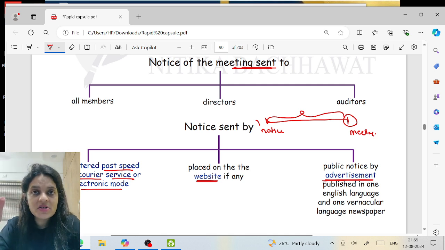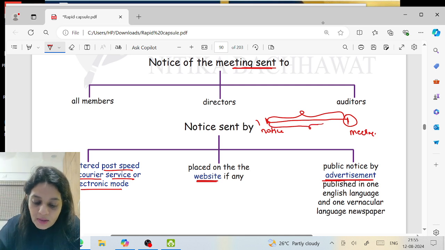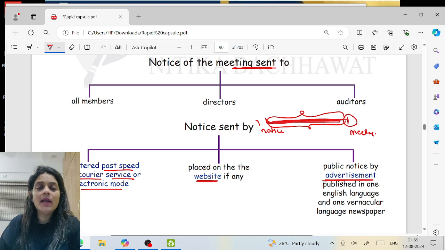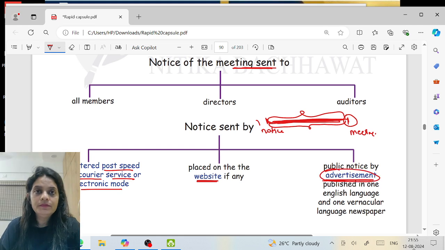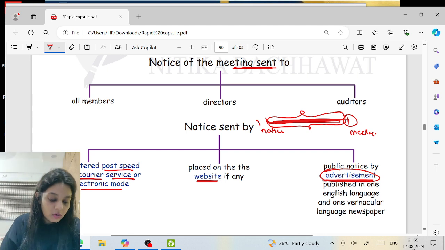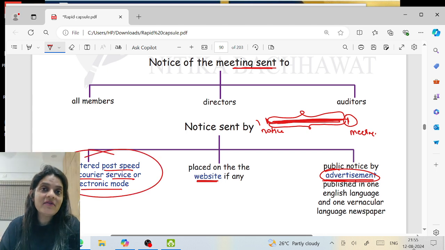So whoever is buying and selling the shares during this period, how will they know about the voting electronically? For that, advertisement is given. Advertisement is given for those people who acquire the shares after the notice but before the meeting, or for those to whom the dispatch of notice never happened. If you've got the notice, no problem.